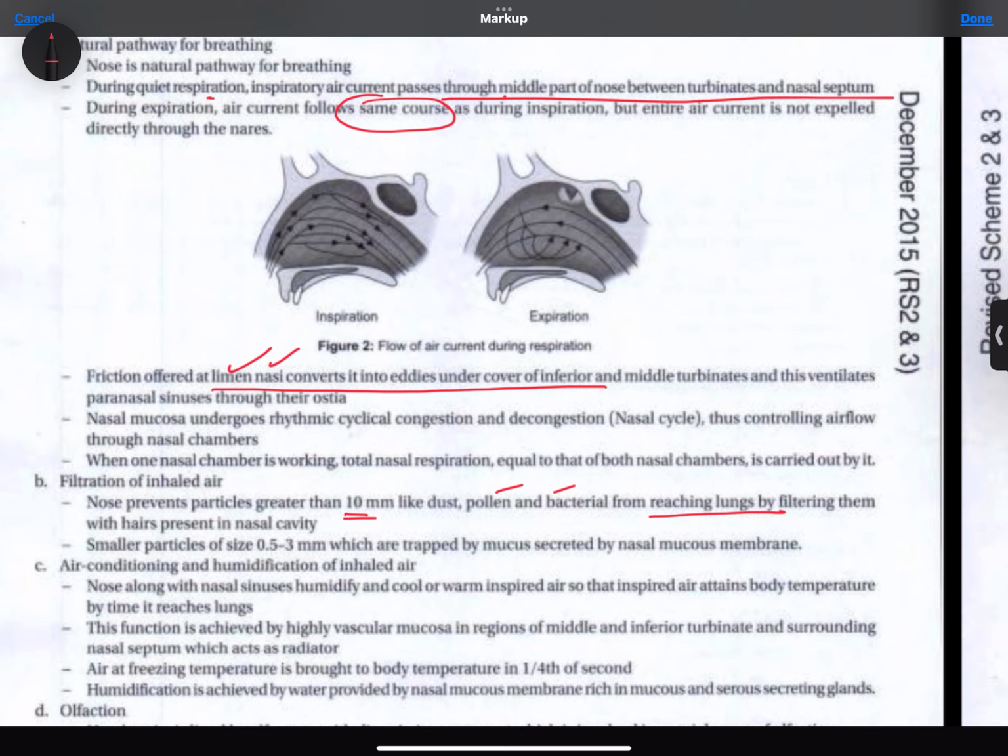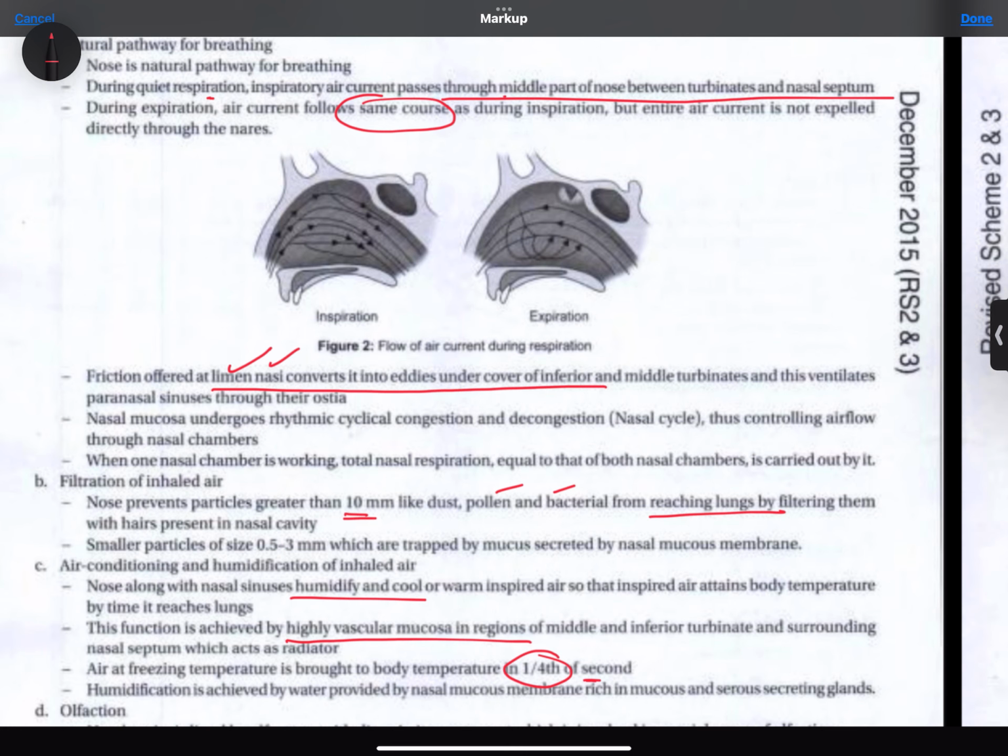C. Air conditioning and humidification of inhaled air. Nose along with nasal sinuses humidify and cool or warm inspired air so that inspired air attains body temperature by the time it reaches lungs. This function is achieved by highly vascular mucosa in regions of middle and inferior turbinate and surrounding nasal septum, which acts as radiator. Air at freezing temperature is brought to body temperature in 1/4 of a second.